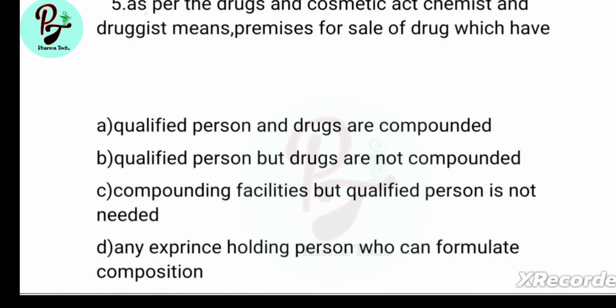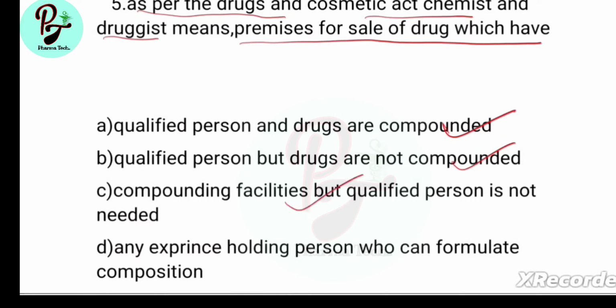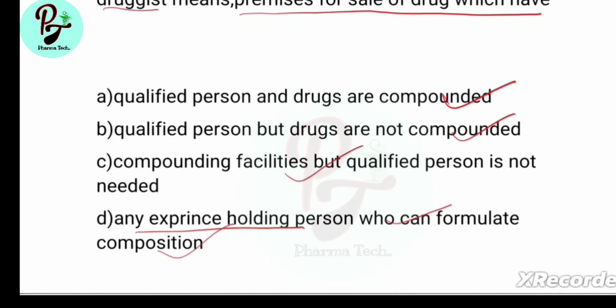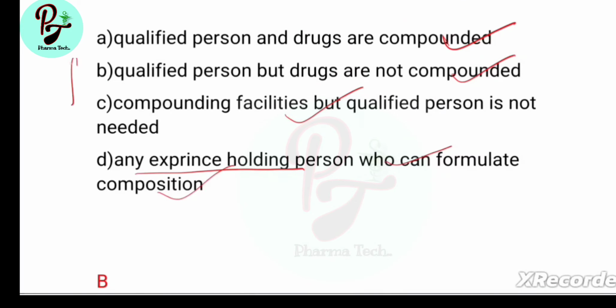Next question, as per the Drugs and Cosmetics Act, chemist and druggist means premises for sale of drug which have, options are qualified person and drugs are compounded, qualified person but drugs are not compounded, compounding facilities but qualified person is not needed, any experience holding person who can formulate composition. Answer is B, qualified person but drugs are not compounded.